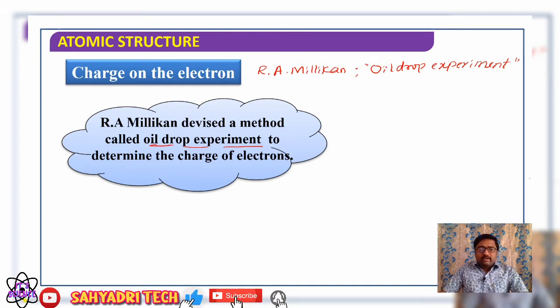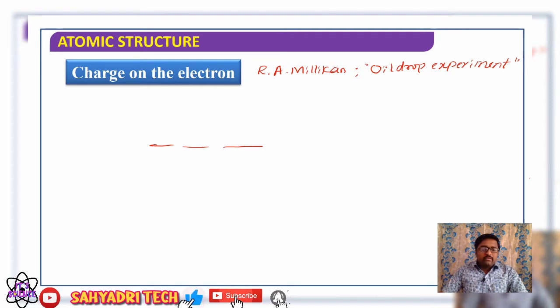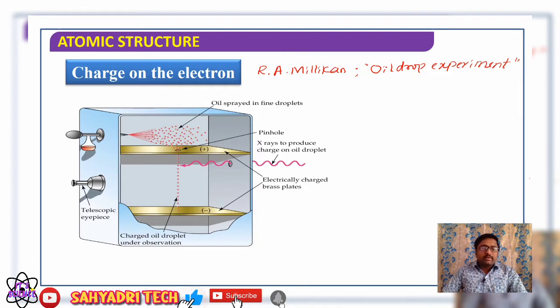We will try to understand what that experiment is and how we were able to find out the charge of an electron. When you observe this diagram carefully, what can we see here? There is a sprayer. Oil is sprayed in fine droplets. It means it is an atomizer. With the help of an atomizer filled with oil, when you press the knob, oil is sprinkled in the form of finer droplets.